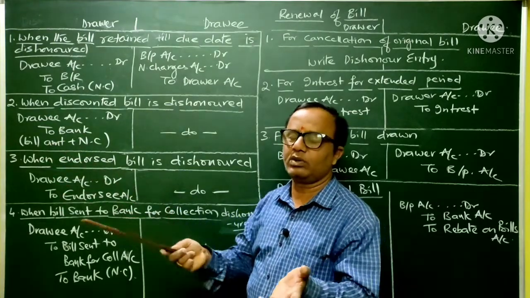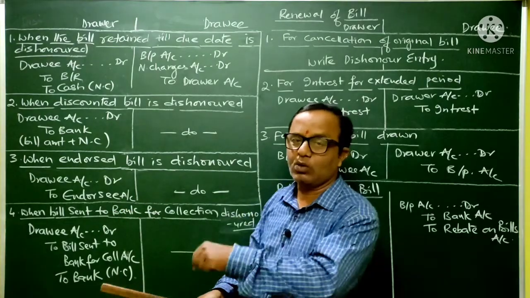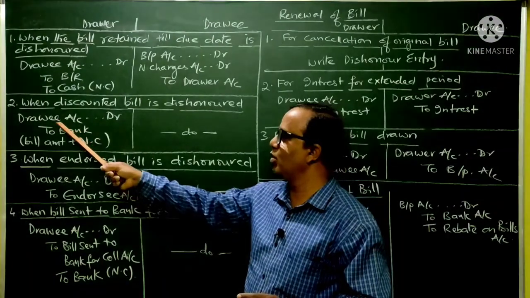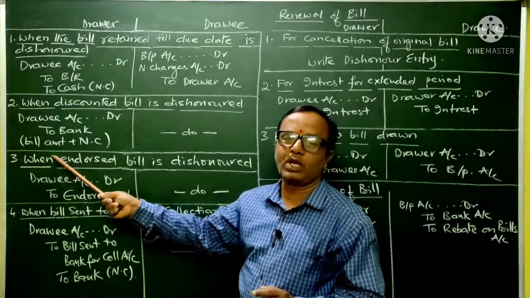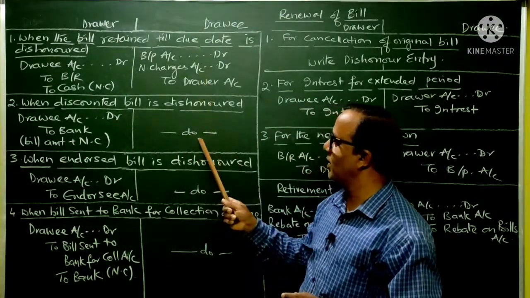As such, he will take away the bill amount as well as that particular noting charges from the account of this particular drawer, because earlier it is discounted with the bank. So the entry will be drawee account debtor to bank. This particular entry, when you are writing, it will be inclusive of both the bill amount as well as the noting charges. Whereas in the books of the drawee, the same entry will be passed here.